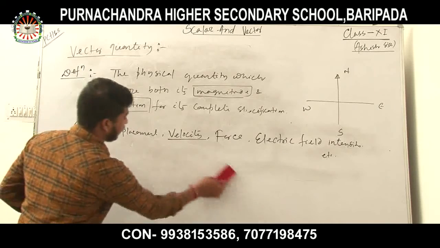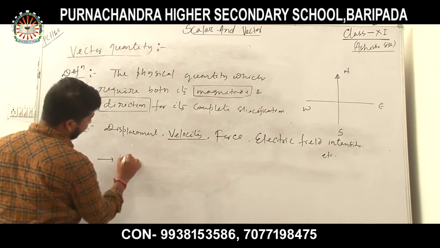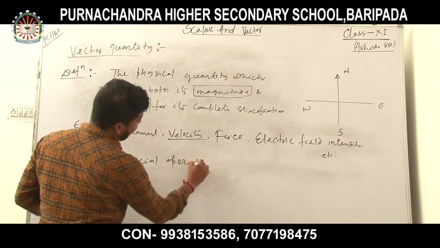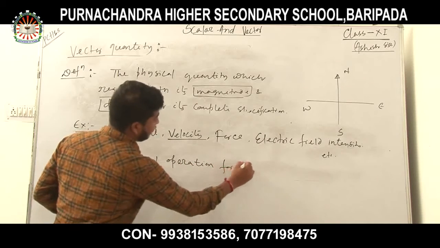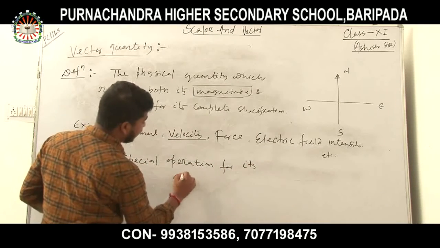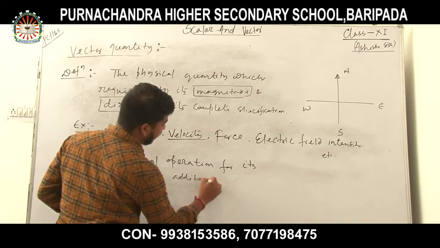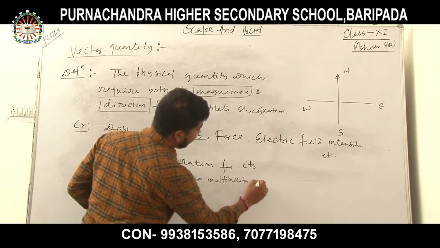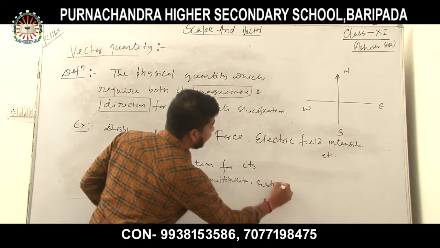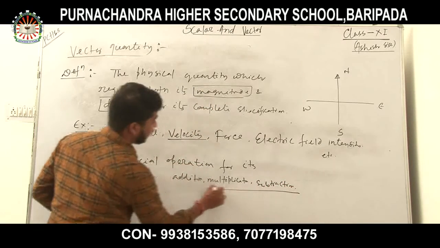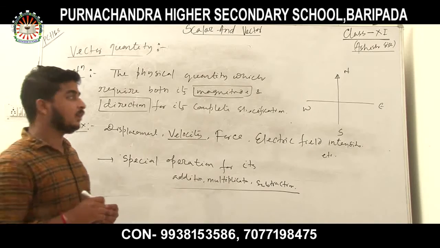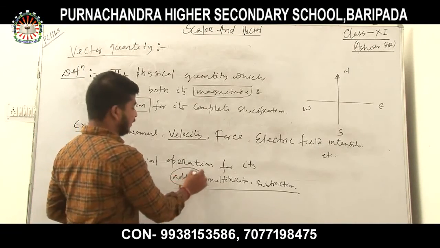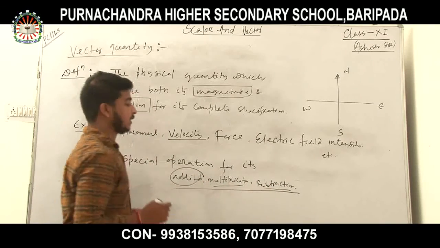So the vector quantity needs a special operation for its addition, multiplication and subtraction. It is quite impossible to divide two vectors. So I have only written addition, multiplication and subtraction.